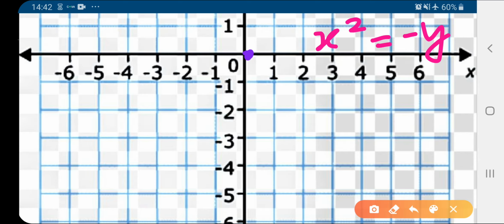x is equal to minus 1, y equal to minus 1, so this one. Similarly, x equal to plus 1, then y equal to again minus 1. So this will be the value for y. Similarly, when x is equal to minus 2, y will equal to minus 4. So this point, x equal to plus 2, y equal to again minus 4. Similarly, x equal to minus 3, y equal to minus 9, and similarly here. So after joining these points, we get a shape like this.